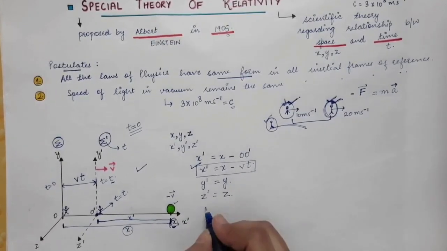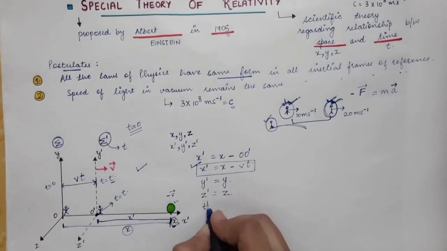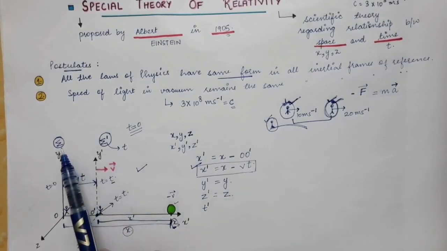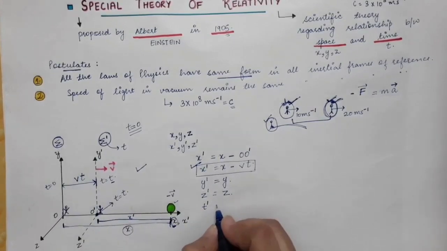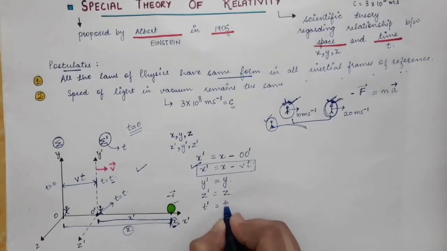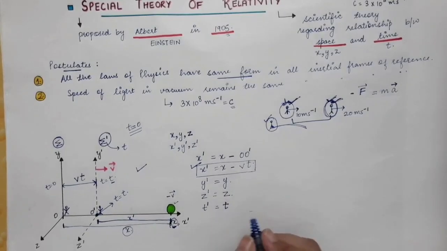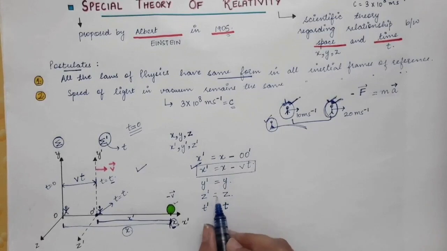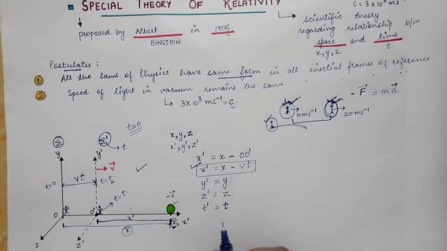And the last relation is of t prime and t. T prime is the time in sigma prime frame and t is the time of any event in sigma frame. So these two times are also equal. In two inertial frames, the two times t and t prime are equal. So x prime is x minus vt, y prime is equal to y, z prime is equal to z, and t prime is equal to t.